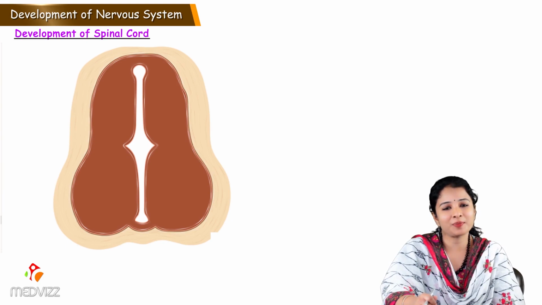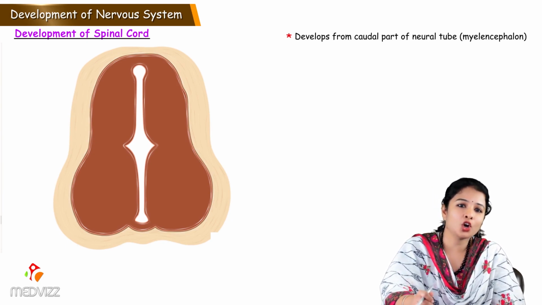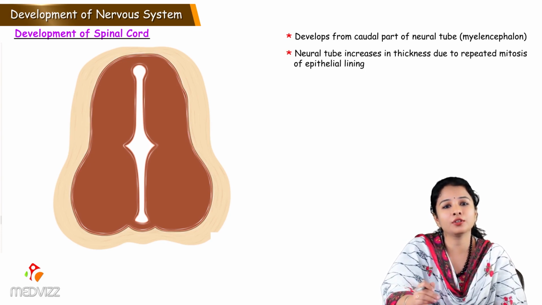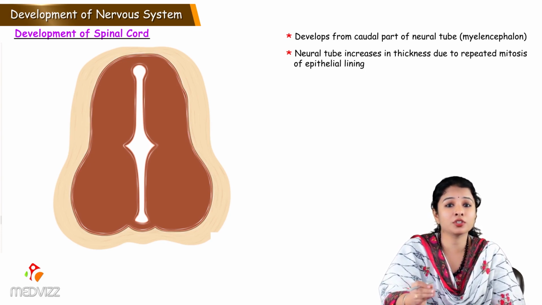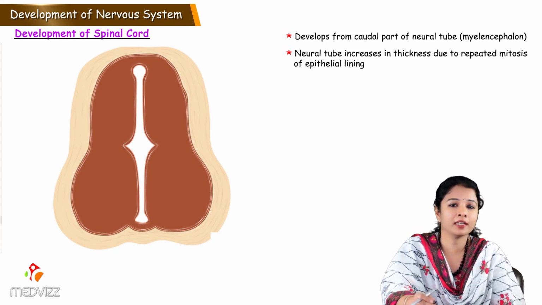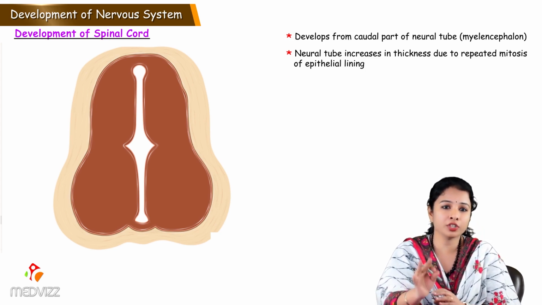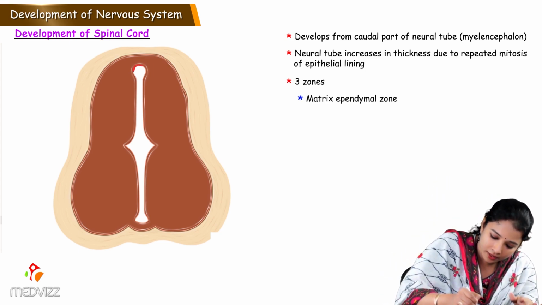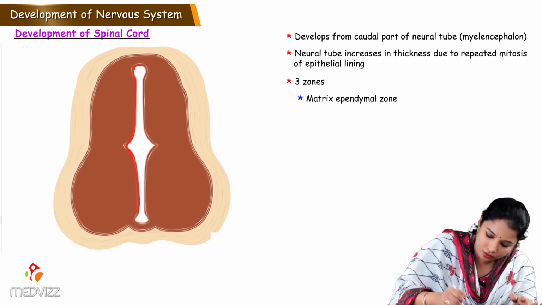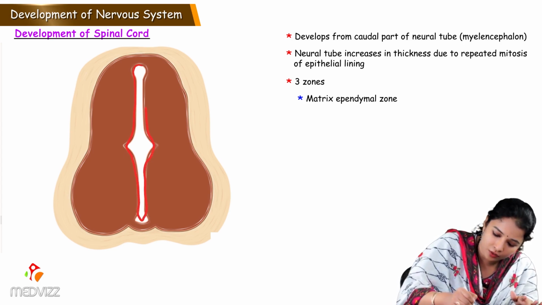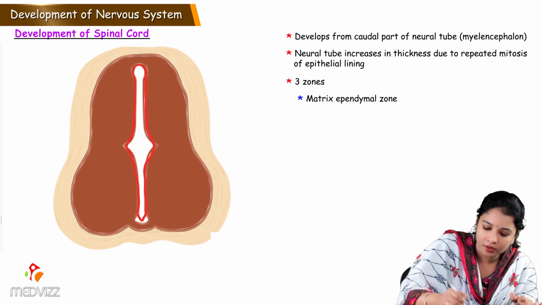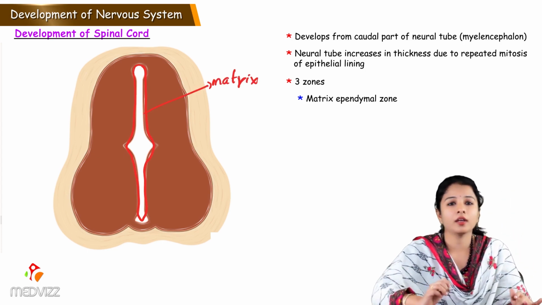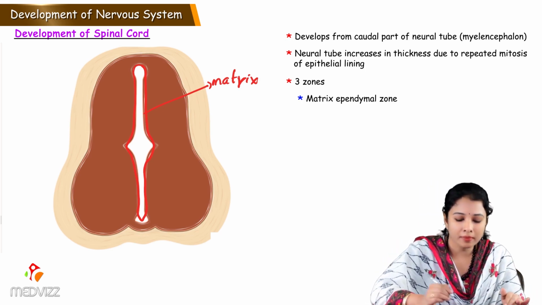Let's see the development of spinal cord. It develops from the caudal part of the neural tube, which is the myelencephalon now. The neural tube increases in its thickness due to the repeated mitosis of epithelial lining, which divides into 3 zones. So the innermost one is the matrix zone. So I am labeling here. This one is the matrix zone, which is lining the cavity of the neural tube, which is also called matrix ependymal zone.